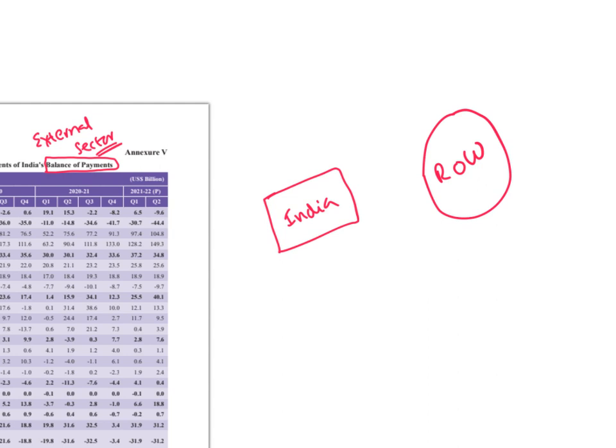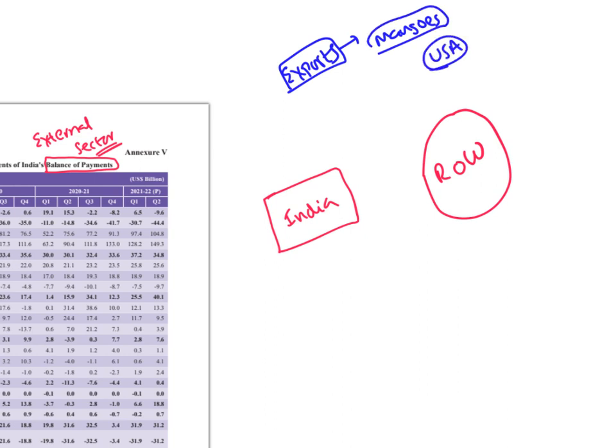Very, very important. For example, let's say India exports mangoes to the United States of America. The United States of America is buying those mangoes, so the money will come to India. So goods are being exported, goods are moving out of India, and the money is coming into India.